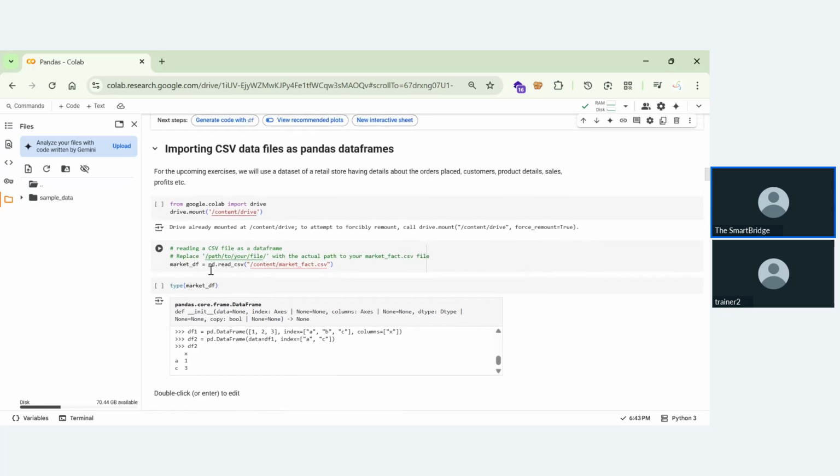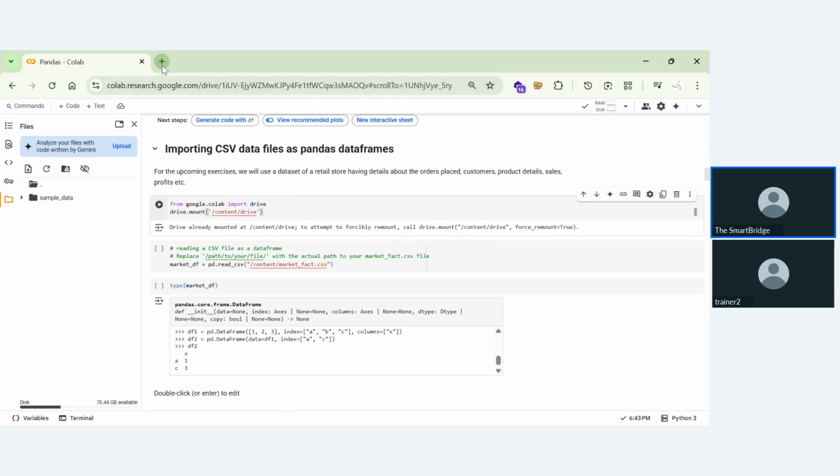Now we are importing data files as pandas data frame. So how to import data, like how to import the files, that we'll be learning in this section. What we'll be doing is, we can get the files from Google Drive. As it is a Google Colab, it will support Google Drive.